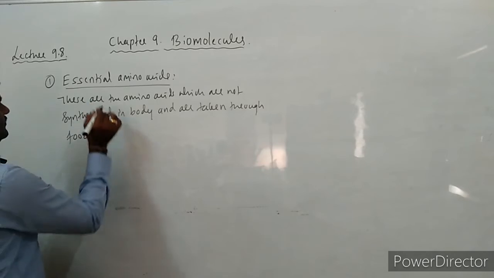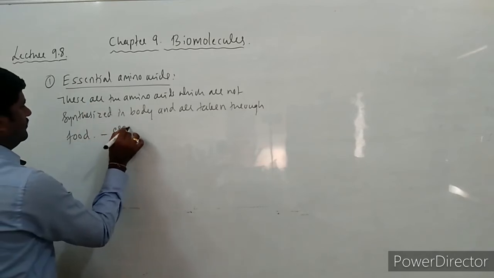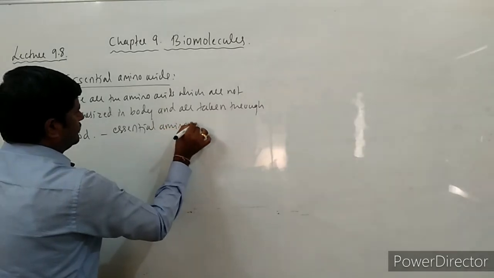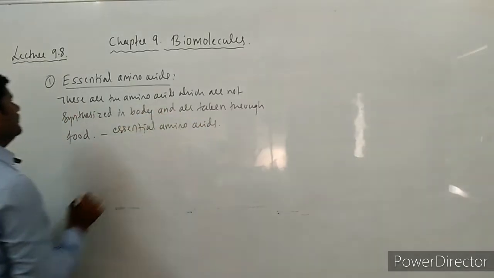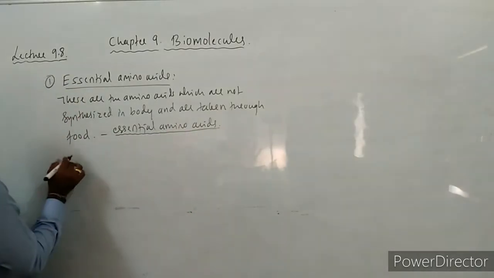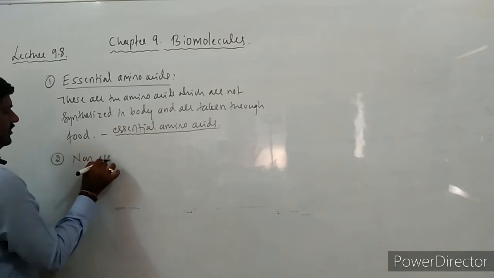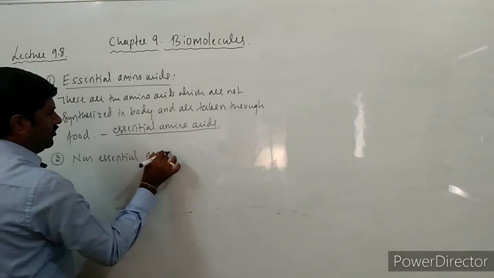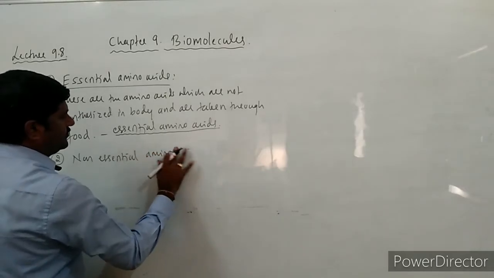They are called essential amino acids. These are named as such. So the second one is non-essential amino acids.